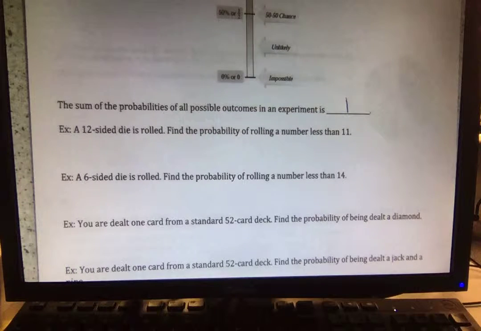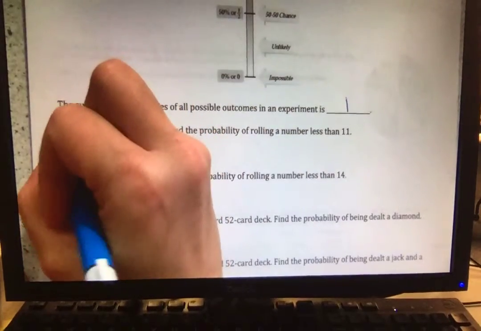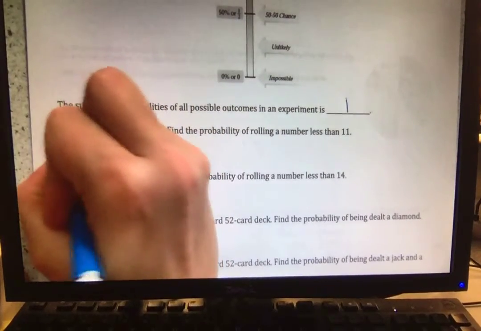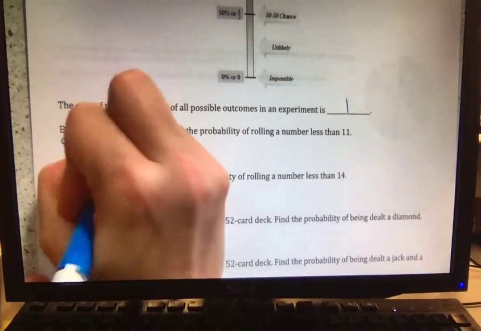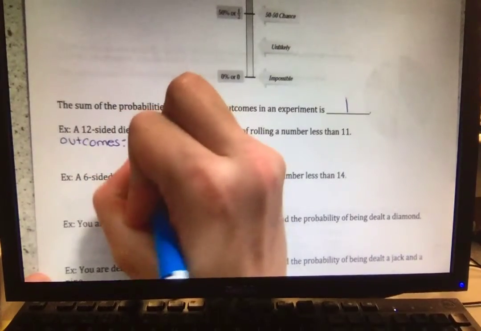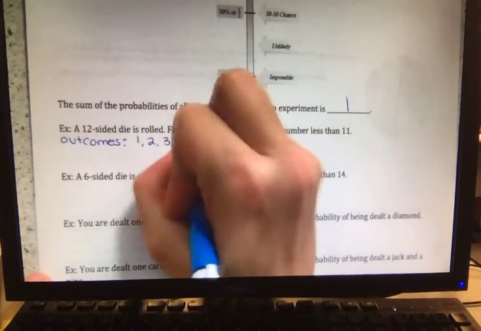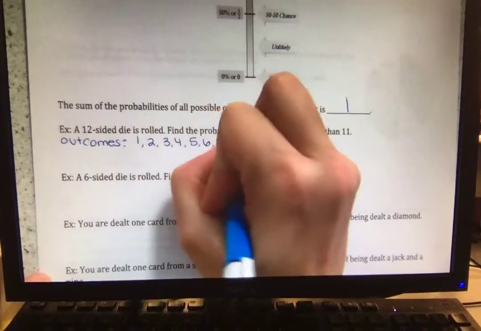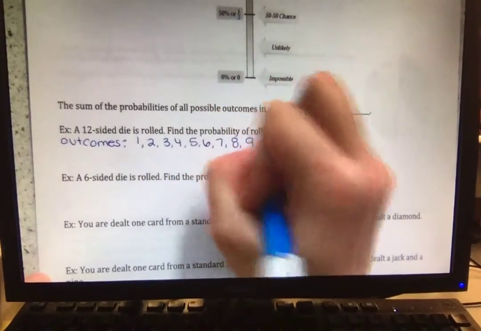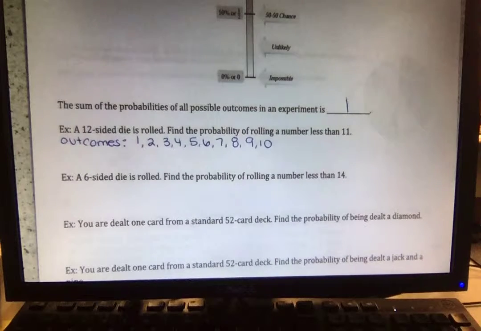There's 10 of them, right? So our outcomes, for our notes' sake, are if we roll a 1, 2, 3, 4, 5, 6, 7, 8, 9, and 10. 11 is not less than 11, and 12 is not less than 11, so both of those don't count.